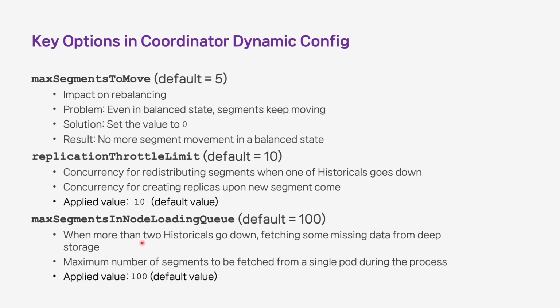And when 2 or more historicals go down, it re-downloads missing data from deep storage. The maximum number of segments that can be downloaded from a single historical is determined by max segments in node loading queue config. We also use the default value of 100.